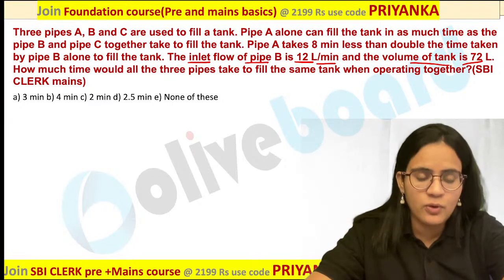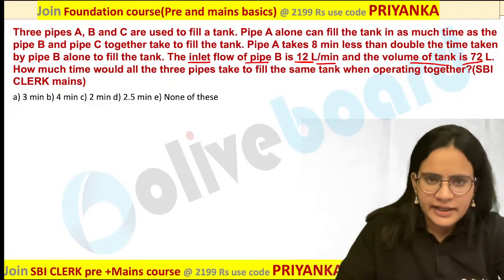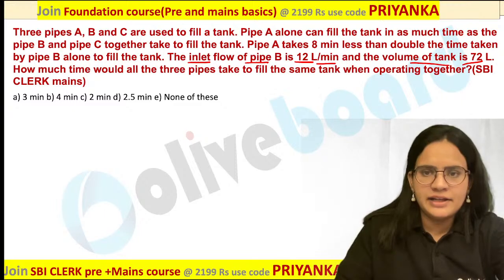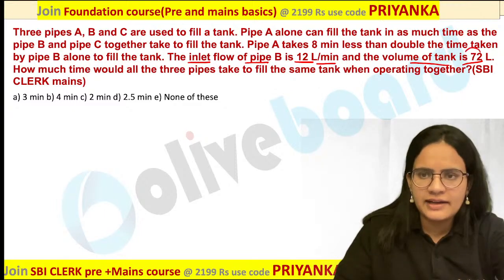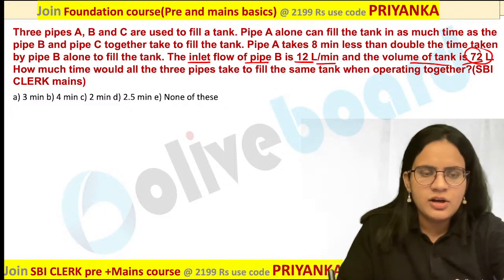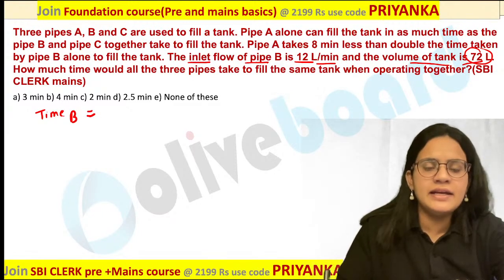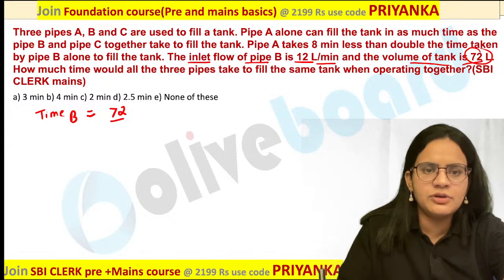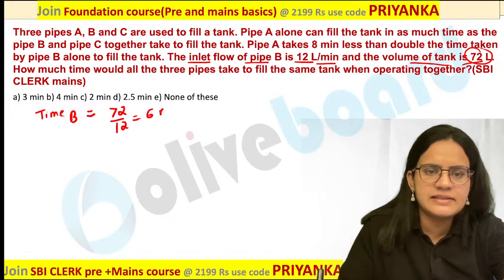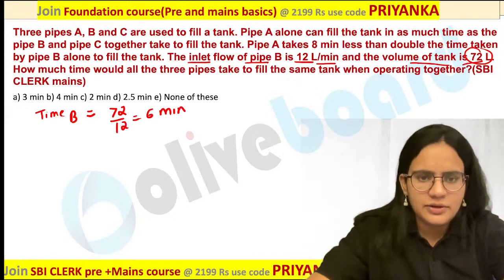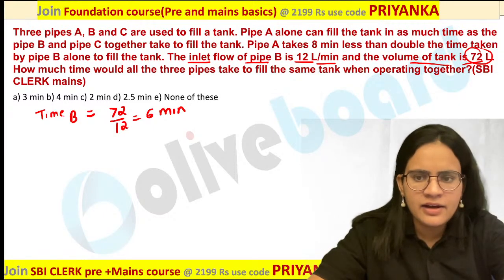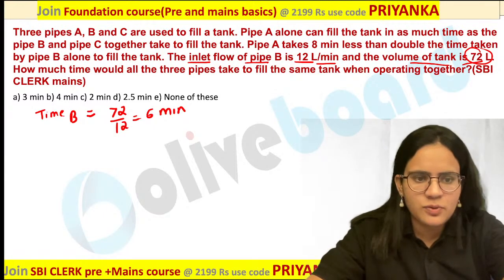You will ask me, ma'am, how? So just pay attention now. The inlet flow of pipe B is 12 liters per minute and the volume of your tank is 72 liters. So how much time will be taken by B? Time taken by B, easily you can calculate, 72 divided by 12, that is nothing but 6 minutes. Are you getting it? Time taken by B will be equal to 6 minutes.